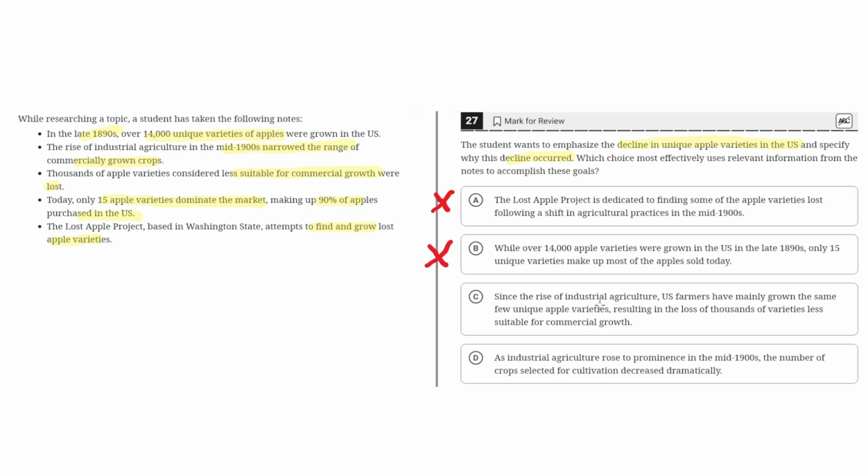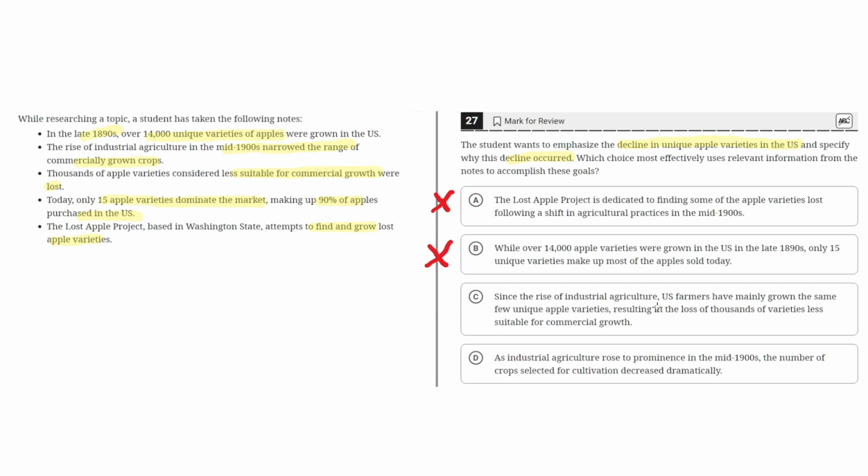C. Since the rise of industrial agriculture, U.S. farmers have mainly grown the same few unique apple varieties, resulting in the loss of thousands of varieties less suitable for commercial growth. This seems to be the correct answer because it specifically highlights how or why the decline in unique apple varieties happened and why this decline occurred.